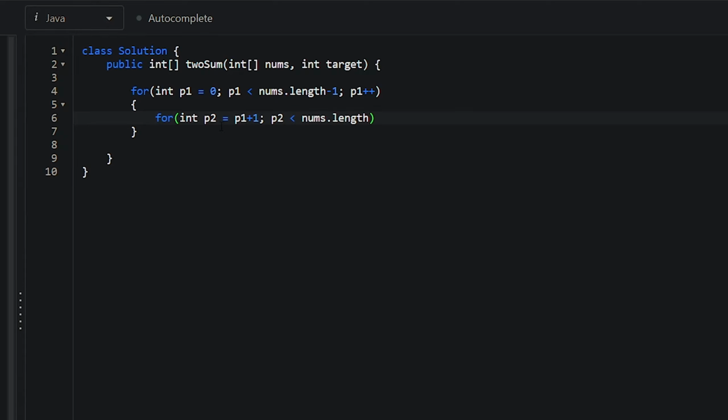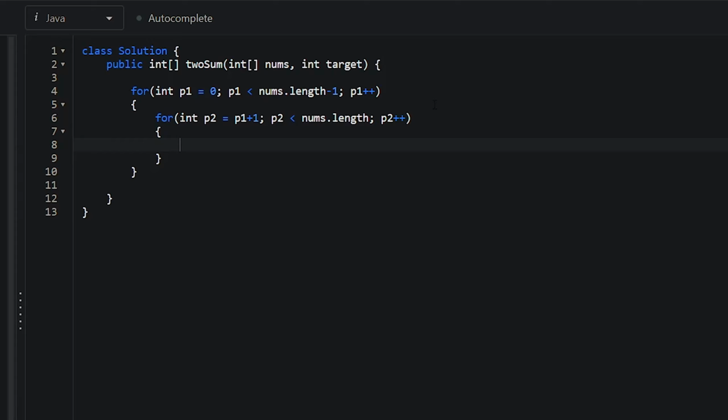Remember, with pointer 1, we're only going up to the second to last element, because if p1 is at the end of the array, then that means p2 would be out of bounds of the array, so we would get an error as a result. So we're saying up until nums.length minus 1. With the second one, p2 can just go all the way to the end of the array. That doesn't matter. And then we're going to say p2 plus plus. Oh, is that p? It's p2. There we go.